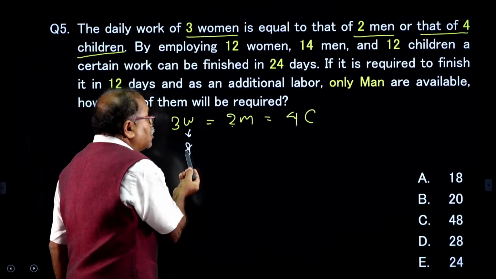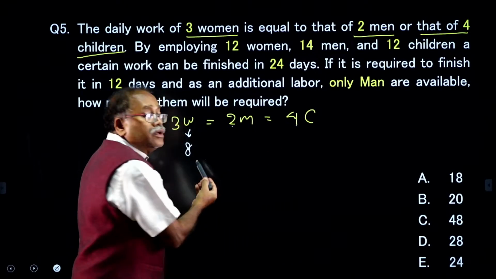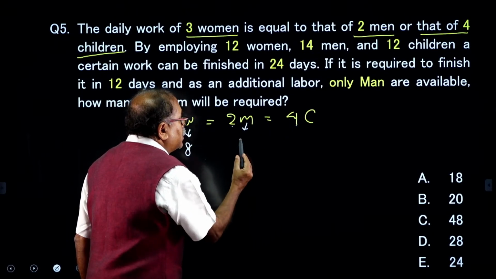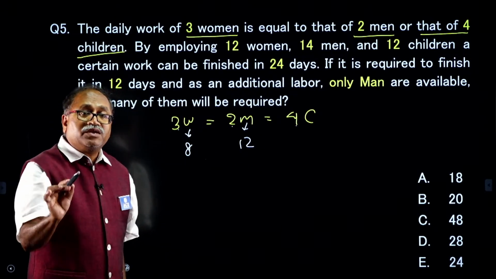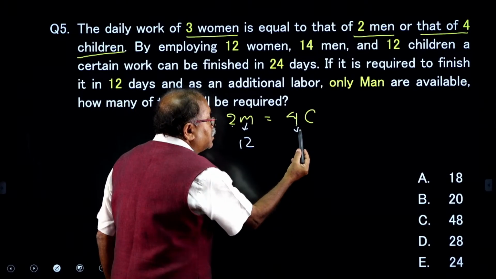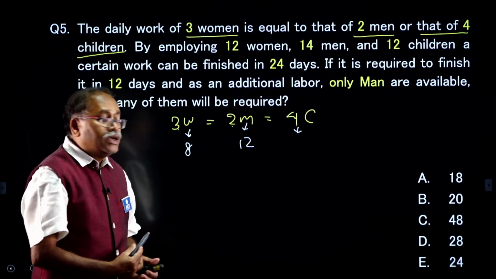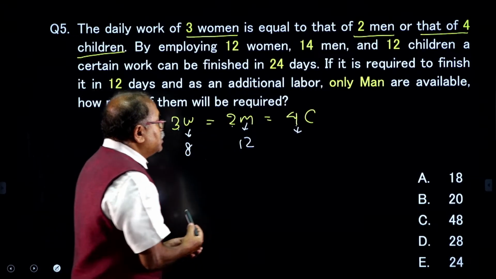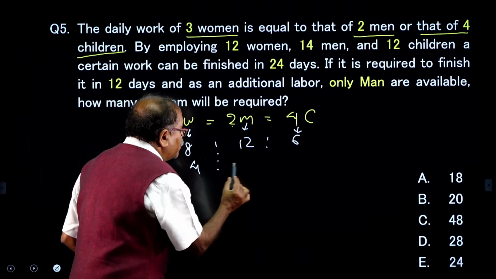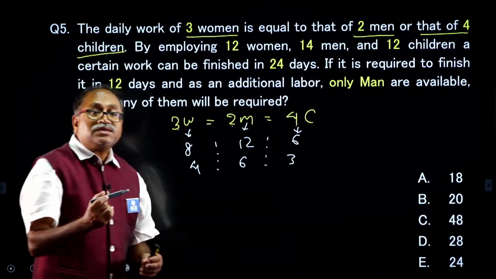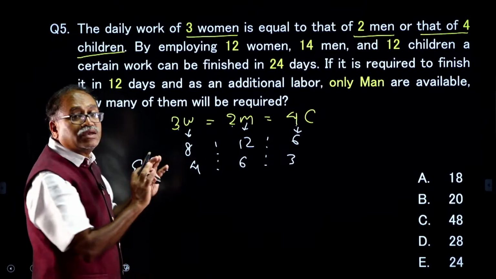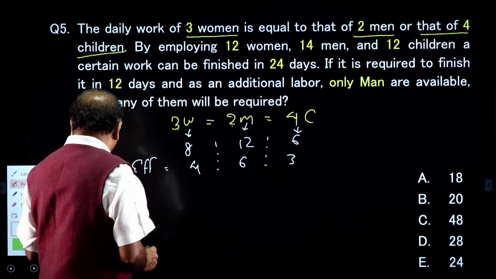That is, the efficiency of women is 2 into 4, 8. And the efficiency of men is 3 into 4, that is 12, which is a part of the ratio proportion. I am not explaining how you should find it out. Now, the efficiency of a child is 3 into 2, which is 6. When you cancel this, you get 4 is to 6 is to 3. This is the efficiency ratio. Up to this I understand that part. Now, what is the next part given to us?